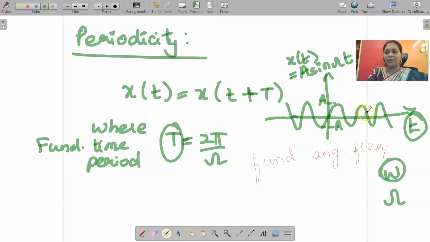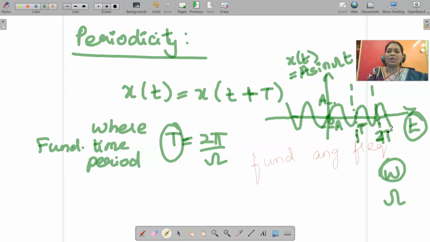When you see this whole signal, we are starting from 0, this is the 0 value of t, and it repeats after a time period capital T. And again the signal repeats after this duration, so at this place the value is 2 capital T. Like this the signal repeats after a certain period of time.